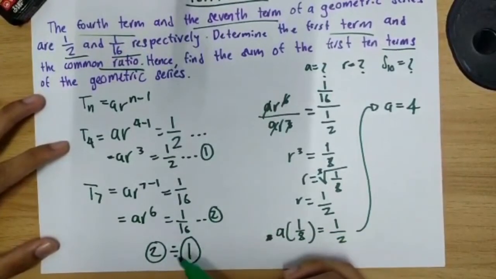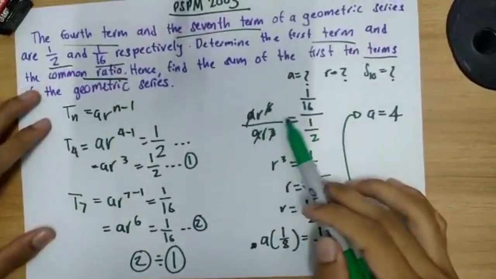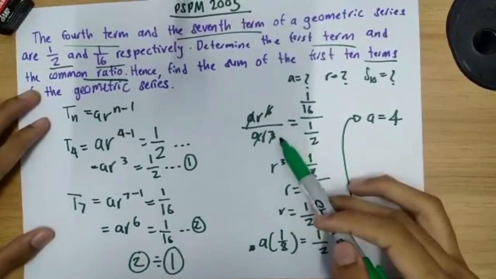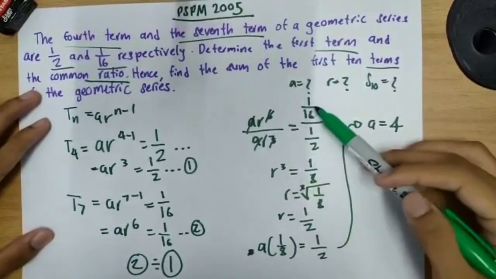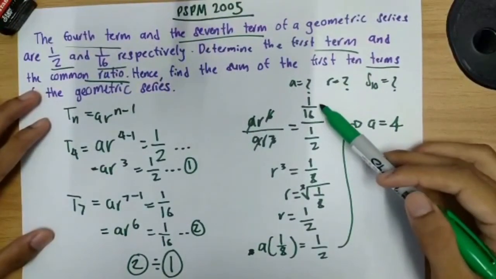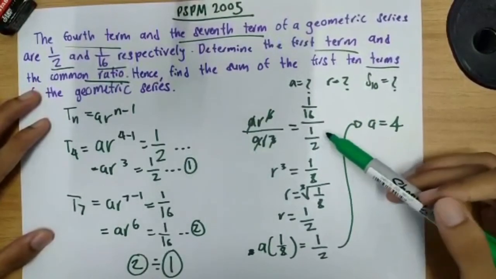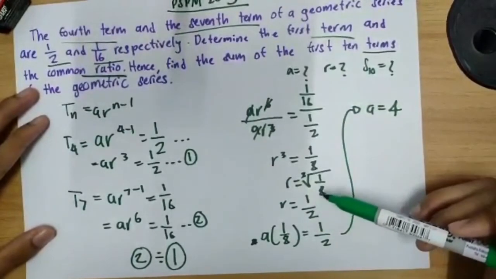Next we need to divide the second equation by the first one. AR^6 divided by AR^3. We can cancel the A, and 6 and 3, and we get R^3. 1/16 from the second equation divided by 1/2, and you will get 1/8. Then simplify it, you will get R is 1/2.